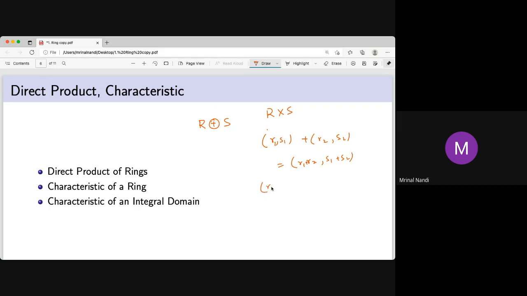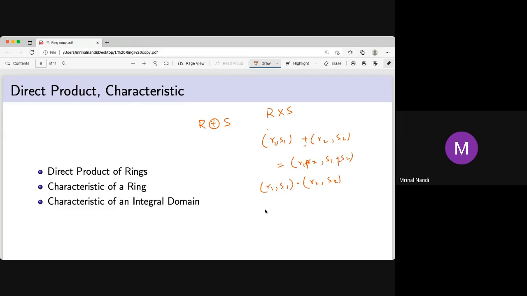And how do you multiply these two elements? It is no problem, because r1 and r2 are from the same ring. And remember that this plus and this plus are not the same. Why are these plus signs not the same? Eventually, all three plus signs are not the same. This plus is defined on R, it is the addition on ring R. This plus is the addition on ring S. And this one we are going to define on R cross S. So these three plus signs are the same symbol, but they are different functions.